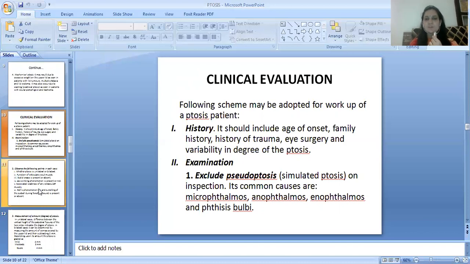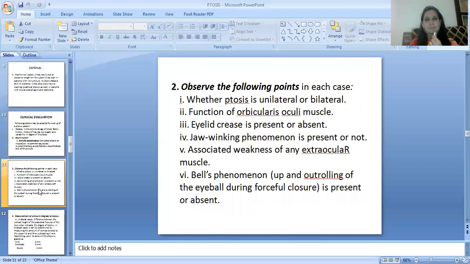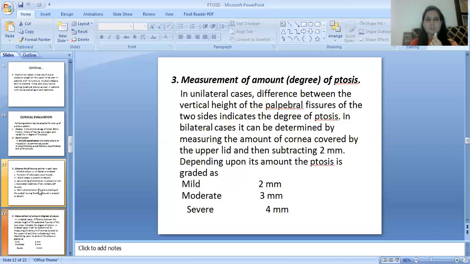Its common causes are microphthalmos, anophthalmos, and phthisis bulbi. Observe the following points in each case: whether ptosis is unilateral or bilateral, function of the orbicularis oculi muscle, eyelid crease is present or absent, jaw winking phenomenon is present or absent, associated weakness of any extraocular muscle, and Bell's phenomenon, meaning up and out rolling of the eyeball during forceful closure, is present or absent.